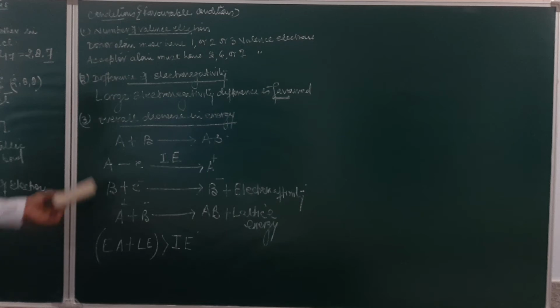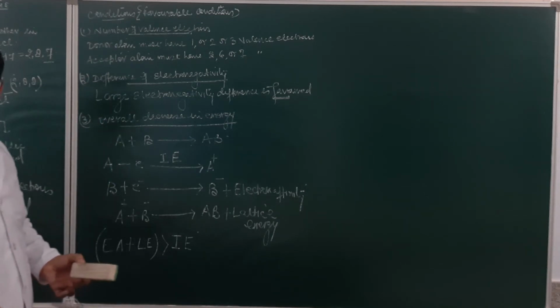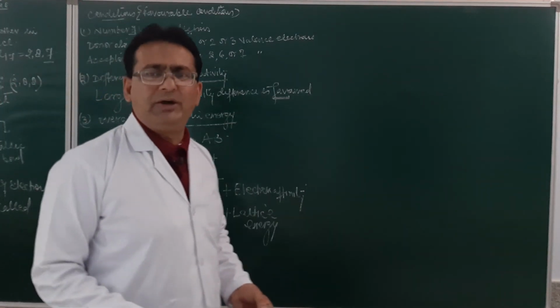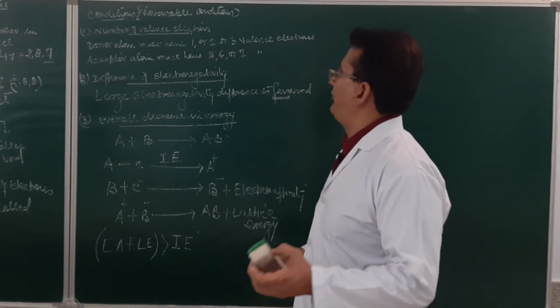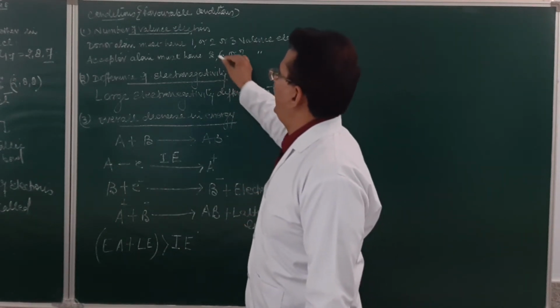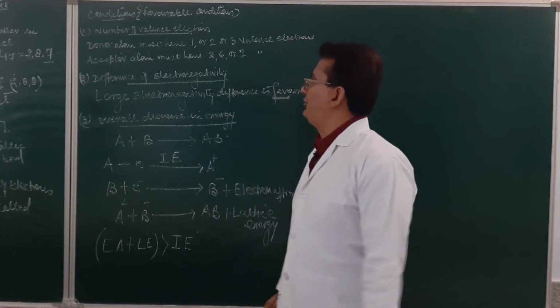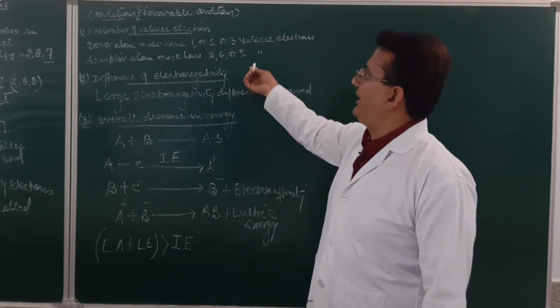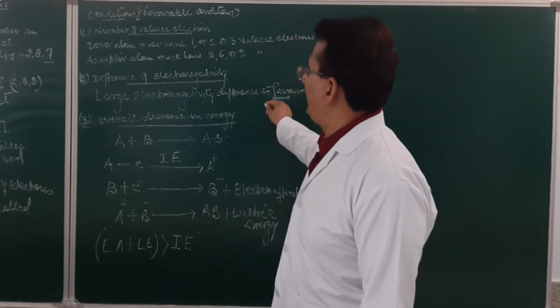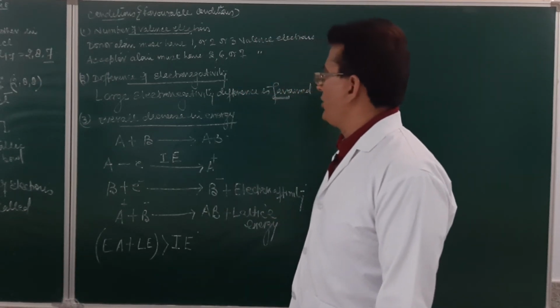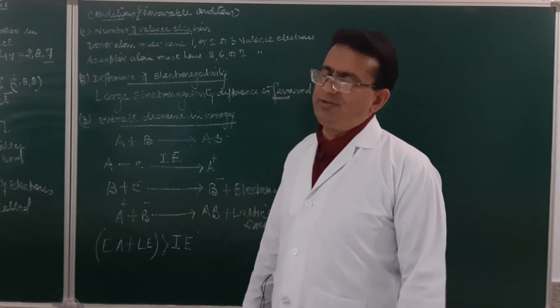In that condition, there will be an overall decrease in energy and the formation of electrovalent bond will be favored. So, the favorable conditions are: the donor atom must have 1, 2 or 3 valence electrons, the acceptor atom must have 5, 6 or 7 valence electrons, the difference of electronegativity should be large, and an overall decrease in energy must take place.